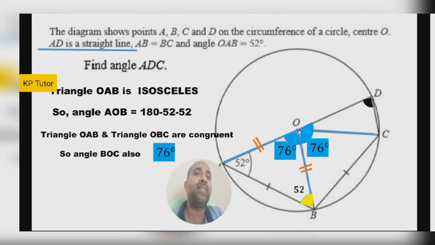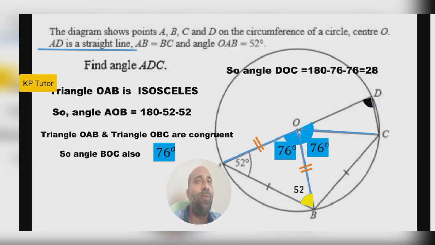For that, look, the blue underline: AD is a straight line. At the start of the question I shared what you have to think about a straight line, 180 degrees. So how can we find that small angle? Straight line means 180 minus 76 minus 76, that means 28.